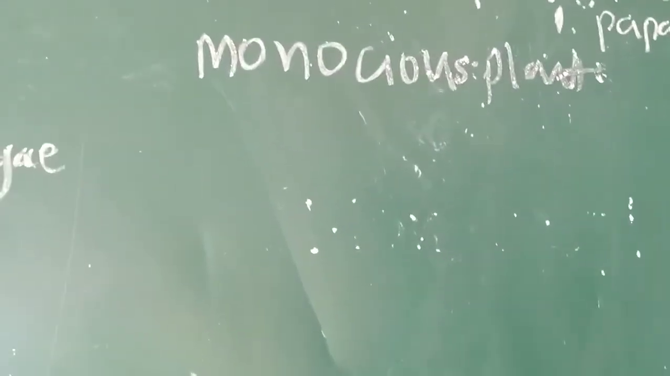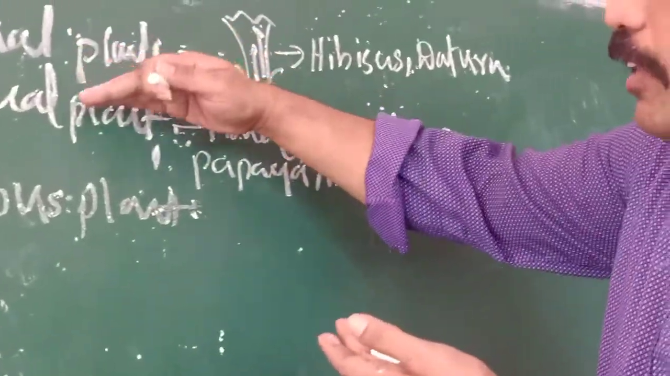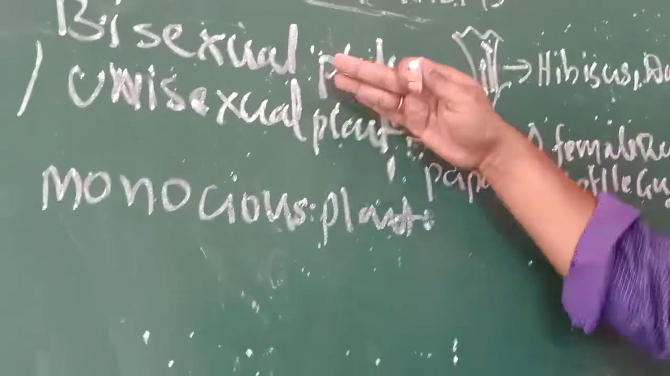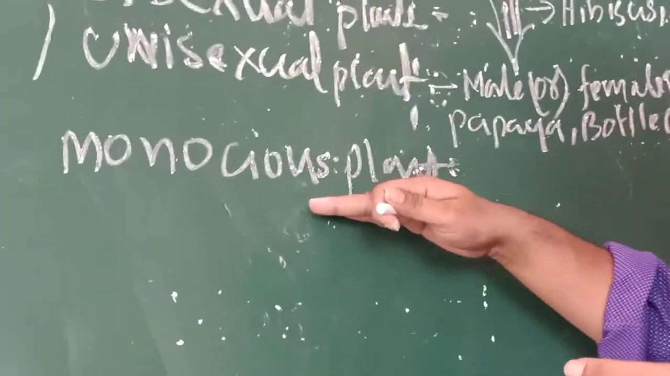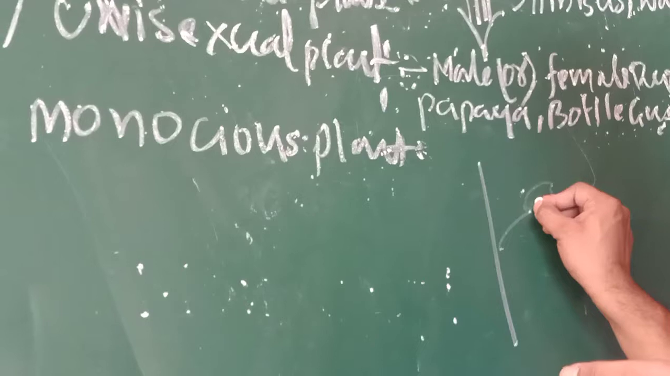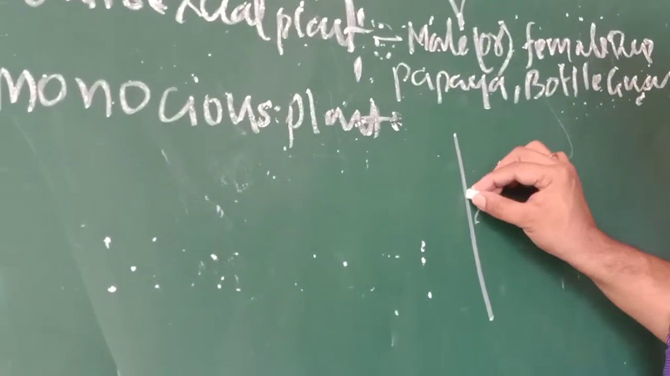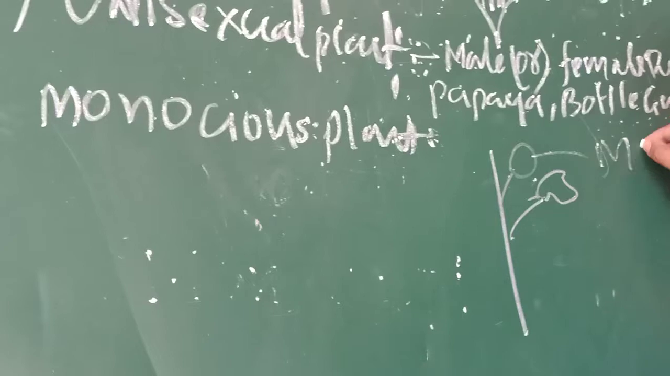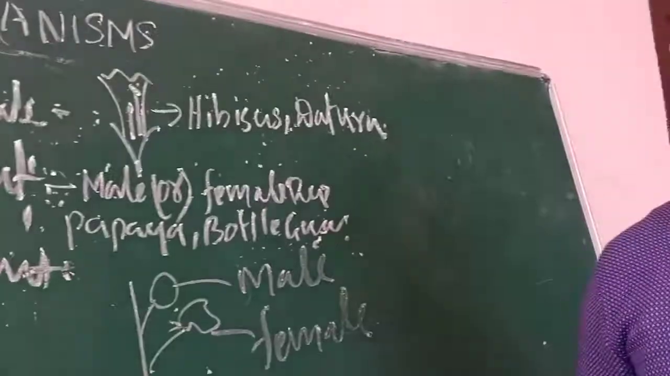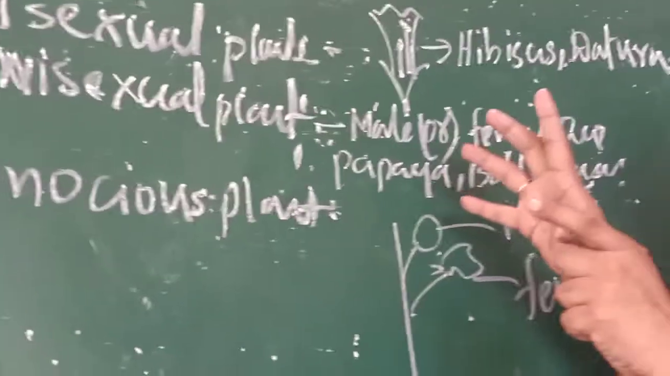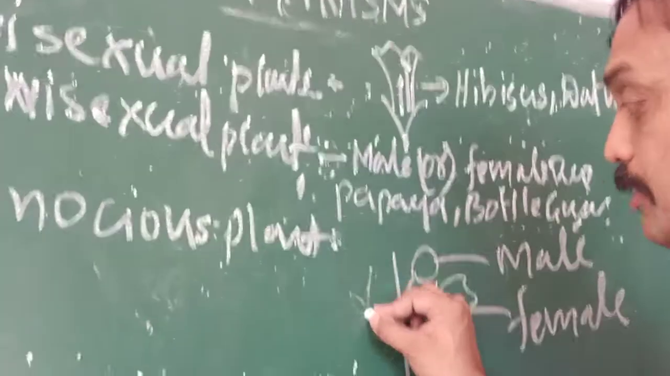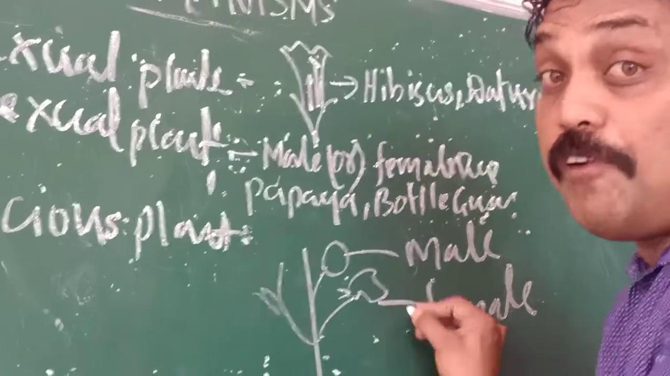Monoecious plants are different. Bisexual means in one flower both male and female reproductive systems are present. Unisexual means only a male or a female reproductive system. In a monoecious plant, some flowers are female flowers and some flowers are male flowers. Male and female flowers are present in one plant. Try to understand the difference between bisexual and monoecious plants. In a monoecious plant, in one plant we observe male flowers and female flowers.